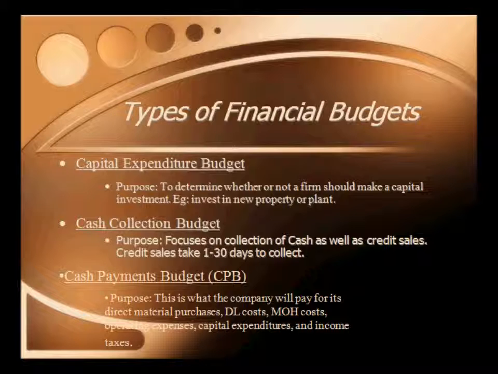A cash collection budget focuses on when the company is expected to receive cash from sales and credit sales. Companies will receive cash immediately when dealing with cash sales. However, companies will receive cash within 1 to 30 days when dealing with credit sales. Unfortunately, not all money from credit sales will be received within 1 to 30 days. In order to make the cash collection budget more accurate, companies will only record a certain percentage of total credit sales as cash received.